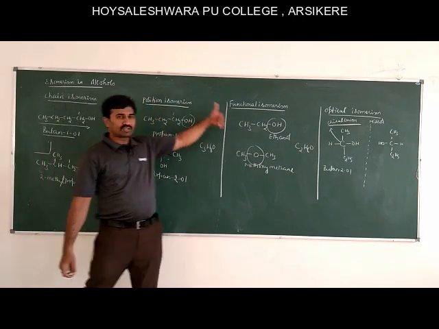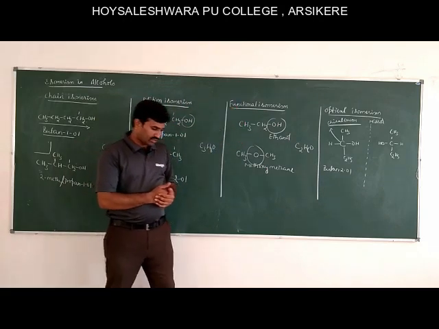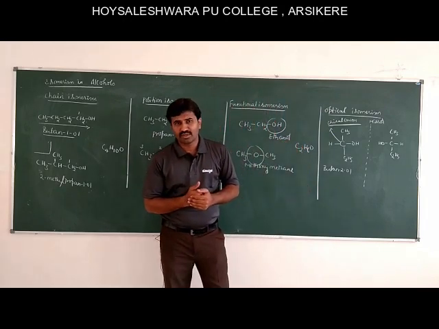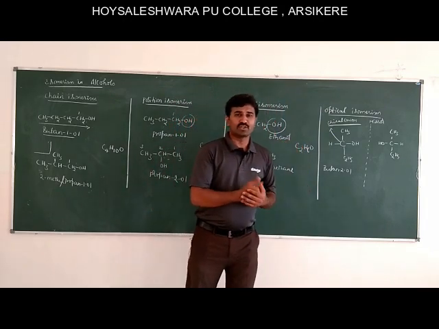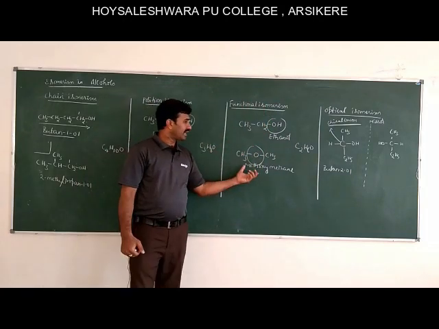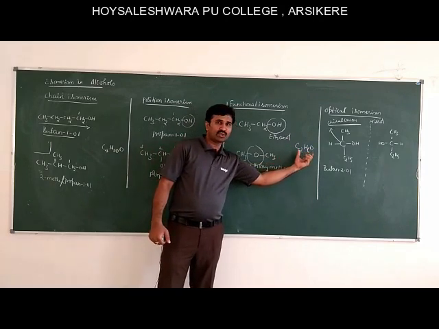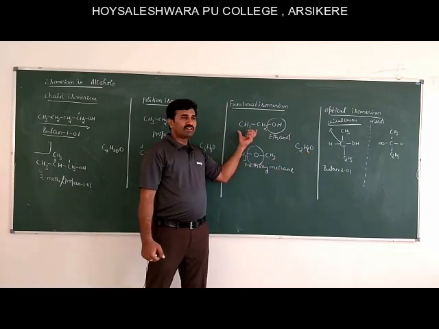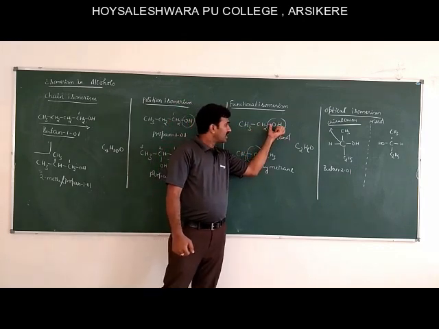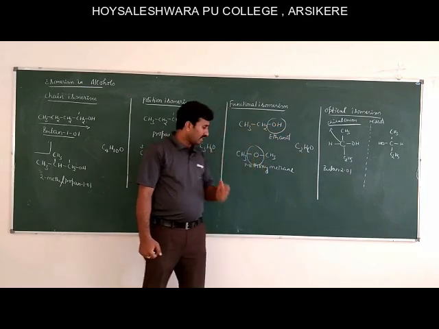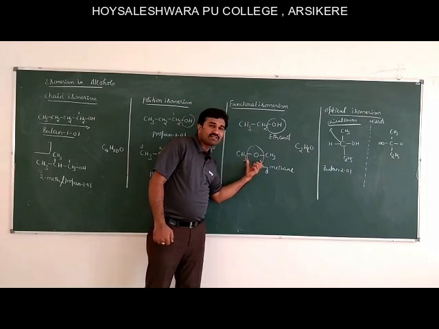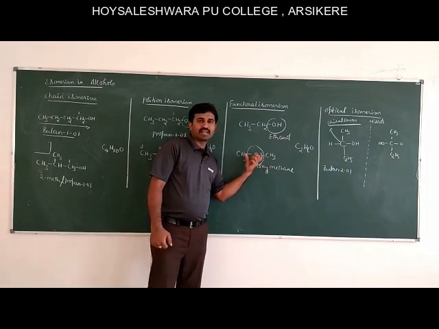The next isomerism is functional isomerism. Functional isomerism means compounds having the same molecular formula but differing in the functional groups. Alcohols and ethers are functional isomers. You can see the example here. The molecular formula is C2H6O and one possible compound is ethanol, that is CH3CH2OH. Here the hydroxyl group is the functional group. In the next, CH3OCH3, this is the ether functional group.